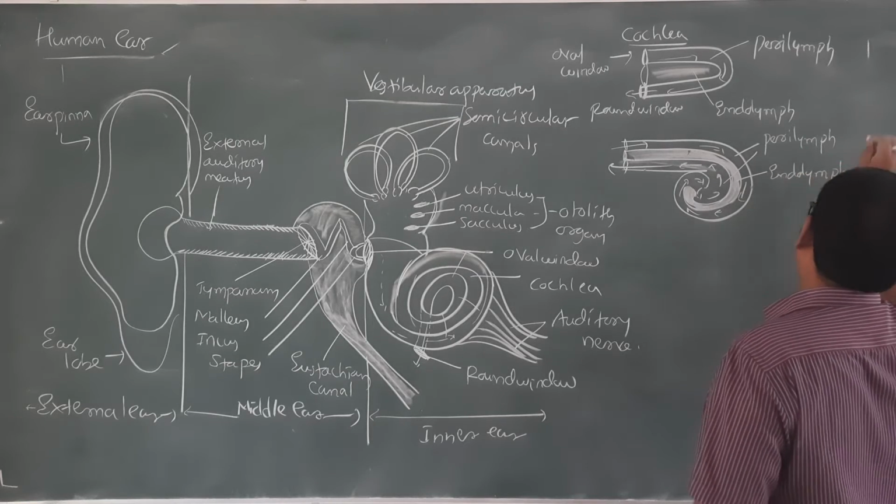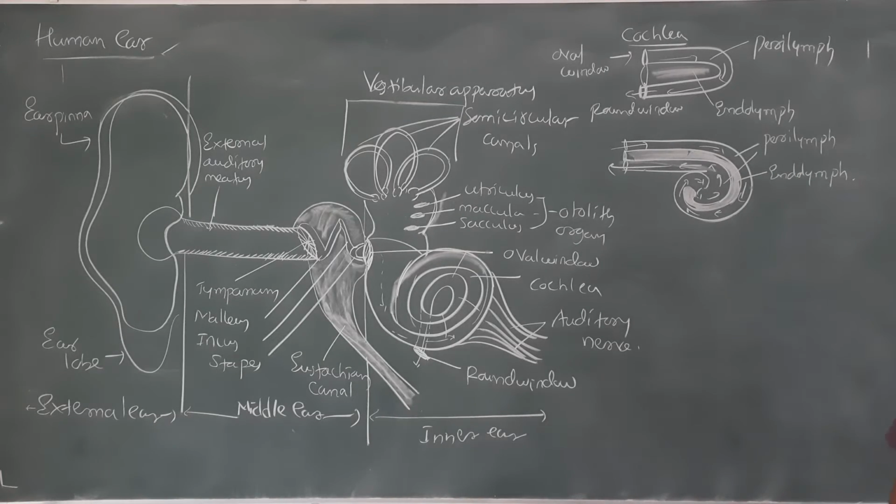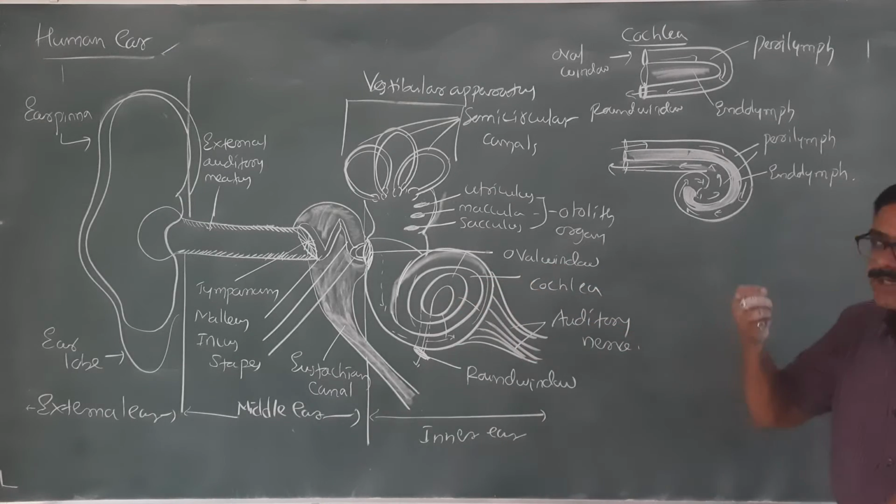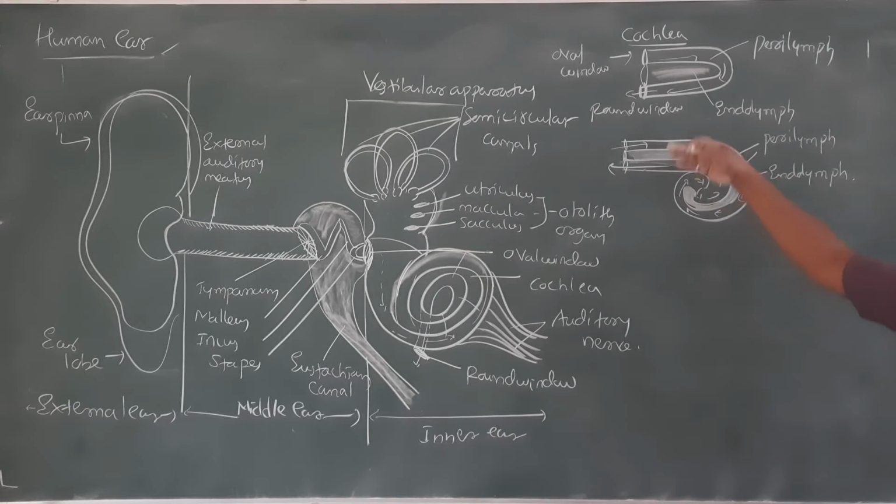I hope you are able to understand this now. Is it clear? If it is a coiled tube, we uncoil it, and we can find it like this. Sound is going in mainly by the oval window, circulating and coming out. While moving, it will move the fluid and also move these membranes.